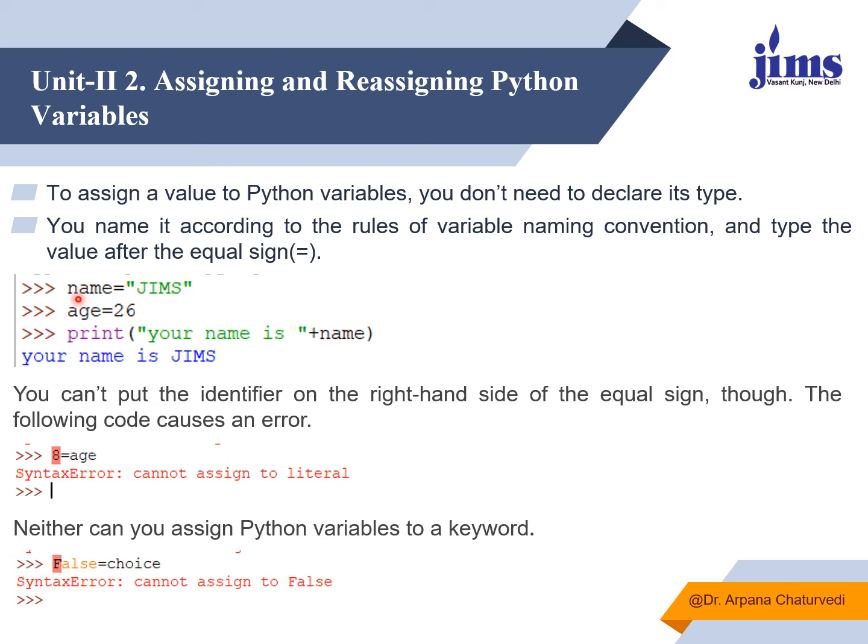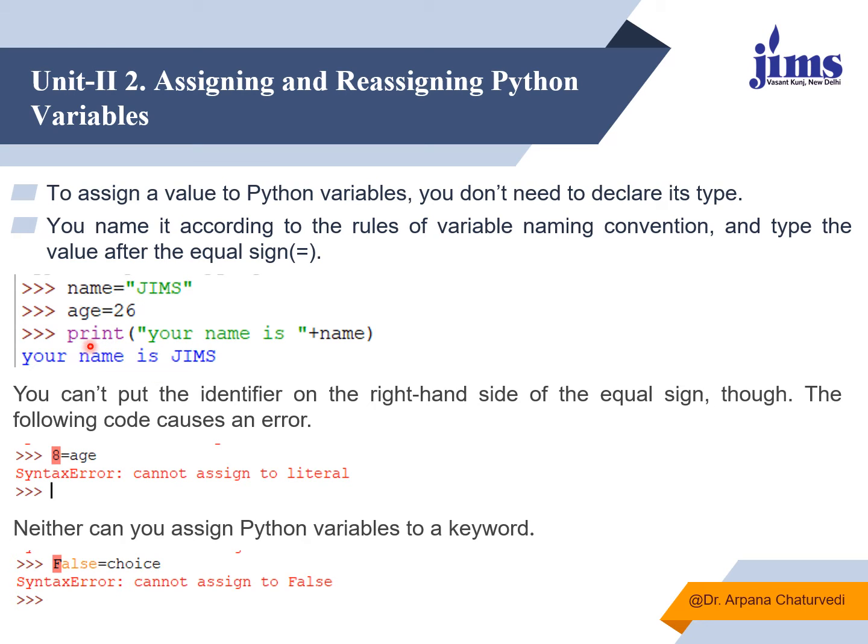Like here I have done name is equals to James. So I am assigning a value to a variable name, and as I assigned a string value to the variable name, the data type of name is string. Here I said age is equals to 26. It means that as I have assigned a value 26 to the variable age, the data type of age variable is integer. Fine. If I want to print something, how can I print in Python?